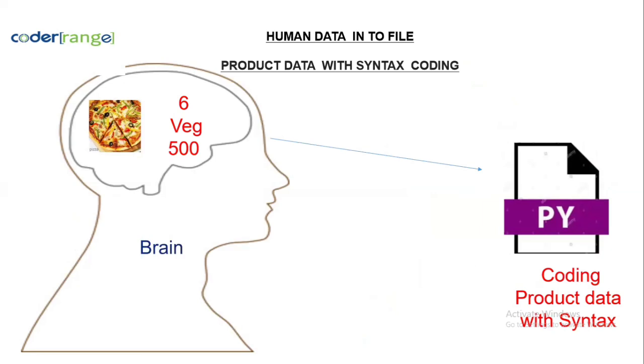Coding is all about this: you have product data in a brain. Let's say you eat Dairy Milk. You eat Dairy Milk, correct? Dairy Milk is a product. Where can you store that information? In the brain. Any product you are storing in your brain, you can write in the form of code. Using what? Inside which file? A Python file, coding product data with syntax. That is the main goal here.